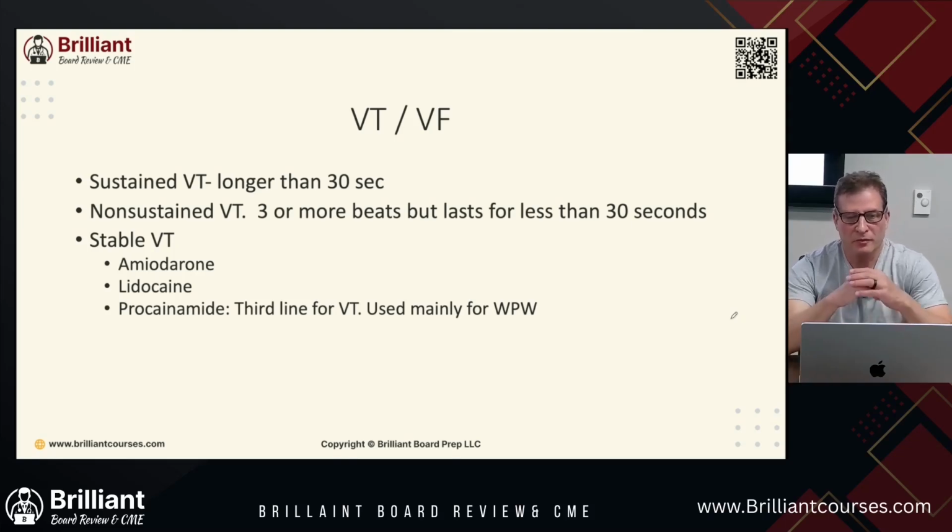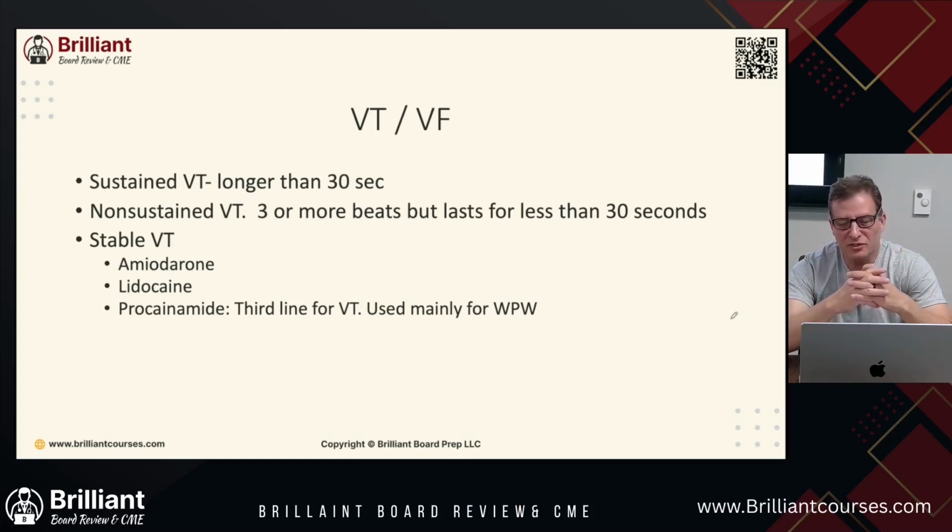But amiodarone, if it went through the FDA today, it probably wouldn't be approved, to be honest with you. There are just so many side effects. Is amiodarone a great medication? Yes, it is, but it has so many side effects, and the half-life is so long. What's the half-life of amiodarone? It's about 100 days. It takes effect right away and it's a great drug, but if you give somebody amiodarone and they have liver disease or pulmonary fibrosis, that sits in their body for 100 days. Some literature says 90 days, but it's 90 to 100 days.